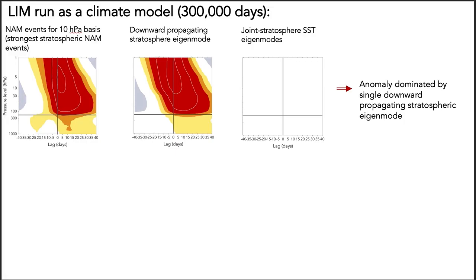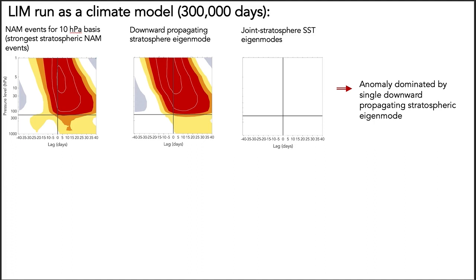Okay, so here, the leftmost panel shows the roughly 3,000 NAM events from the limb climate run. Recall that the NAM events are defined as periods when the NAM at 10 millibars is highly anomalous. Note also that the anomaly composite is so smooth, that is, it lacks the familiar dripping paint features in the troposphere, simply because we are compositing over 3,000 events. Indeed, smaller subsamples of the limb climate run also look drippy, similar to observations.